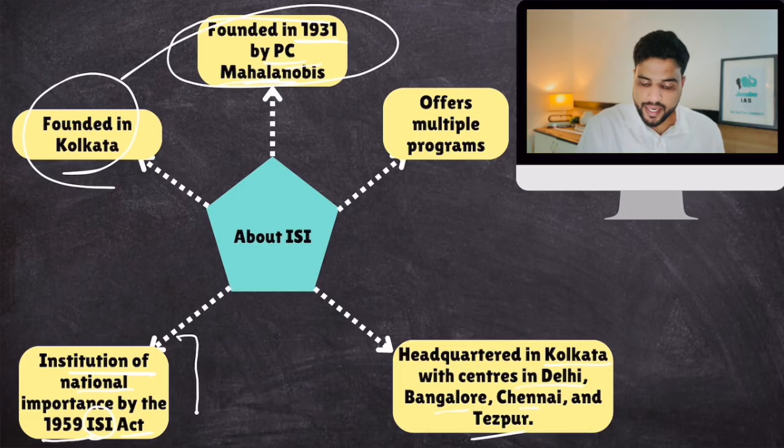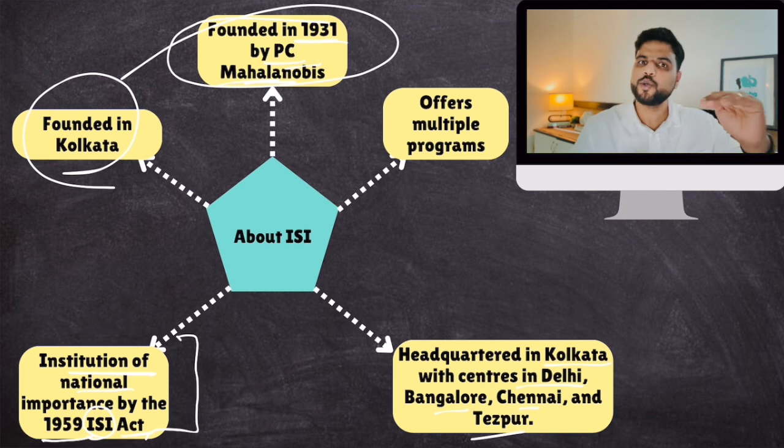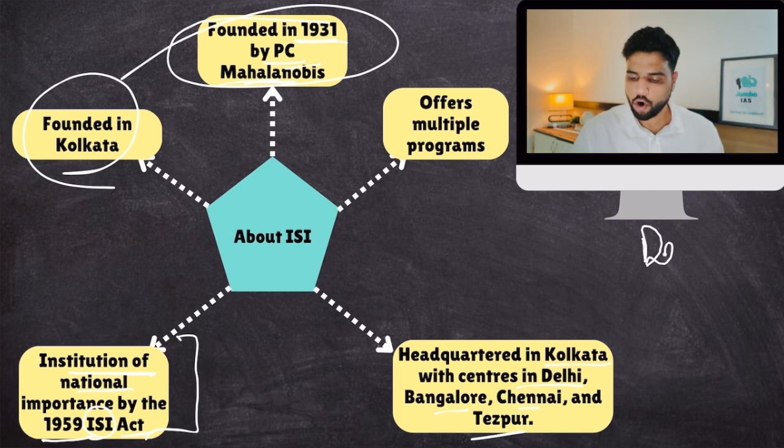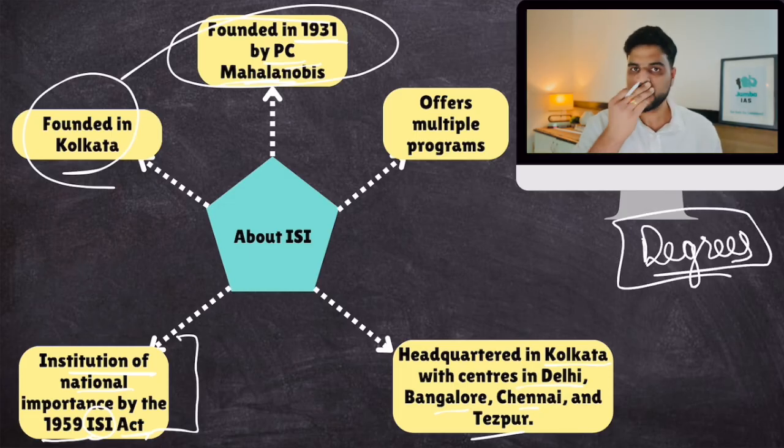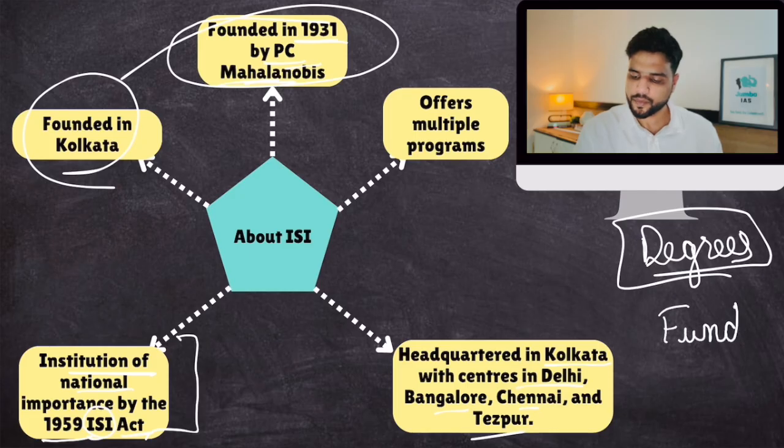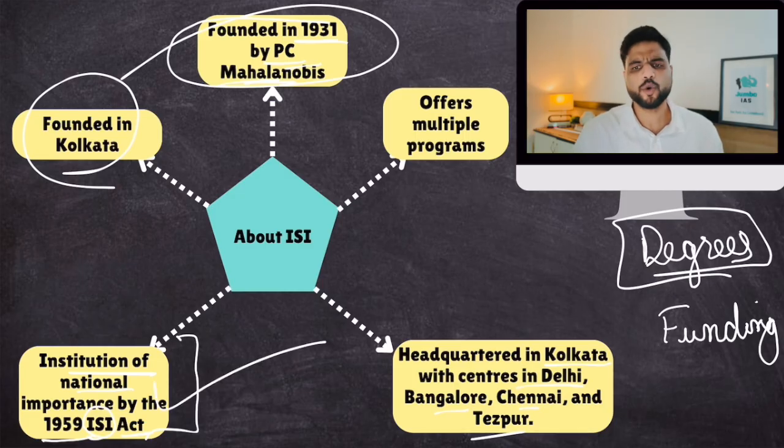As soon as you declare an institute as an Institute of National Importance, you get the autonomy to award degrees to students without any permission. Plus you are also eligible for central funding. So that was the benefit of this tag. And it offers courses in statistics, mathematics, and research programs.